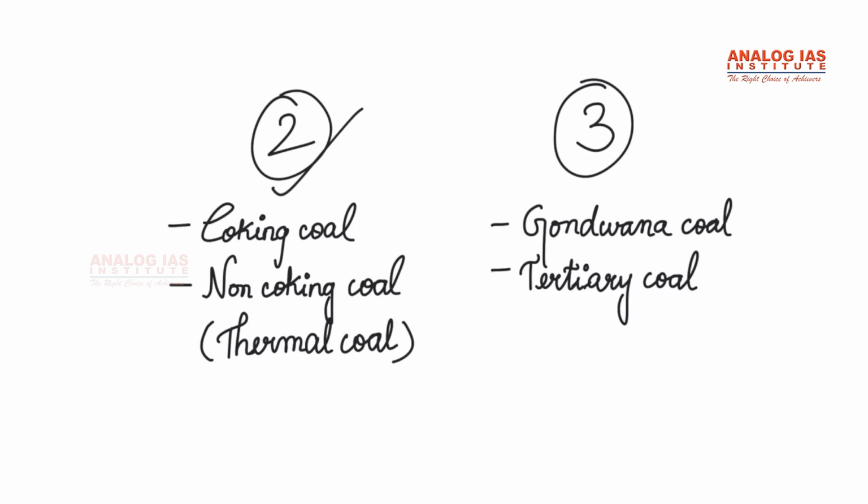Coking coal is used to create coke. Coke is produced by heating bituminous coal without air to extremely high temperatures. So what is this coking? The process of coking is actually flushing out impurities and improving the concentration of carbon in the coal. So this kind of coal will have very high carbon content and less moisture, less sulfur, less ash, hence it will be more efficient. Now coming to non-coking coal.